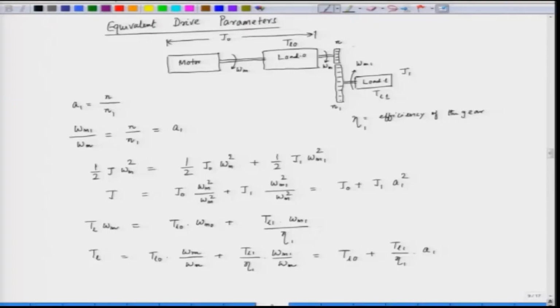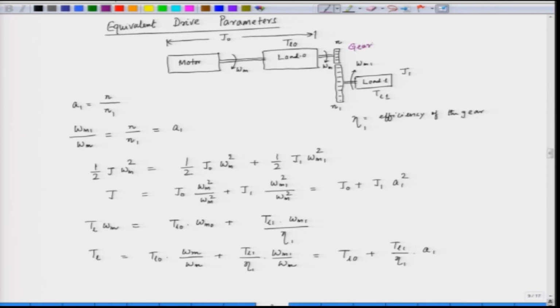Hello and welcome to this lecture on fundamentals of electric drives. In the last lecture we were discussing the equivalent drive parameters when we have a gear in between the motor and the load. So, we have seen here that when we have this motor and the load and we have this gear here,